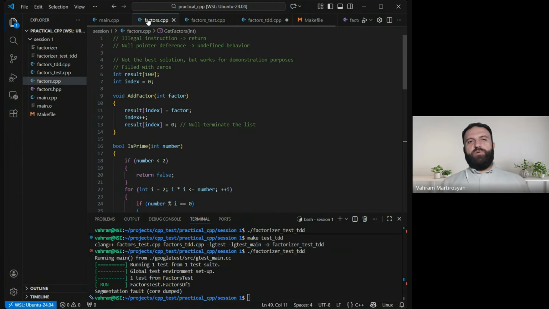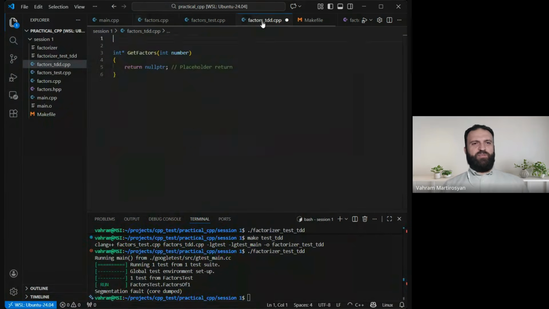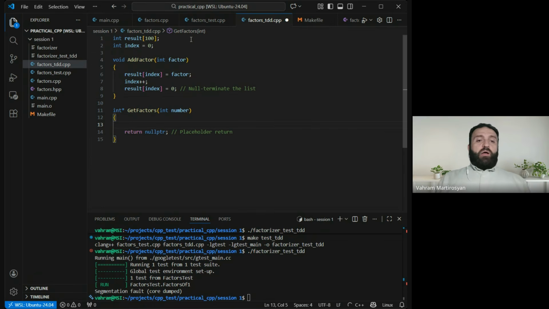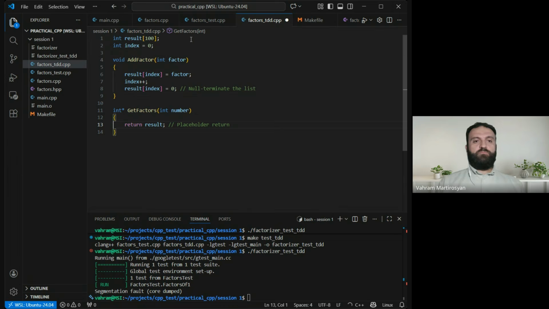So for that, I'm going to do a little bit of a cheating thing. I'm going to copy this part because it's not properly related. We know the correct way, right? We should create a class and handle everything, encapsulation, but it is out of scope. That's why we don't do it. Instead of that, this is what I do. Instead of null pointer, I will just return the result. Okay. Null pointer is bad, okay?